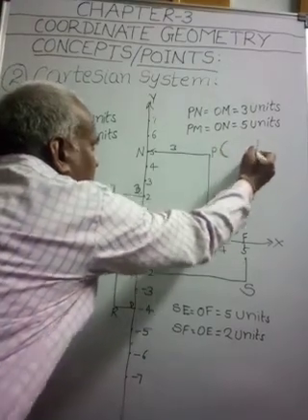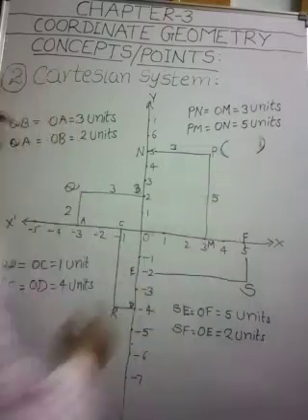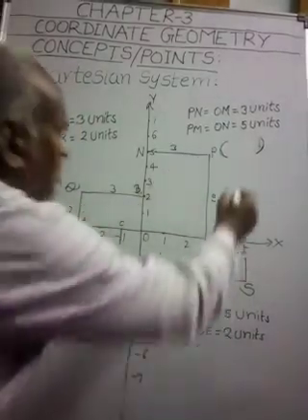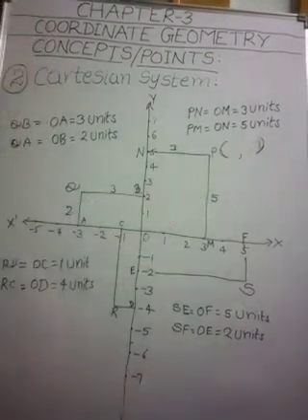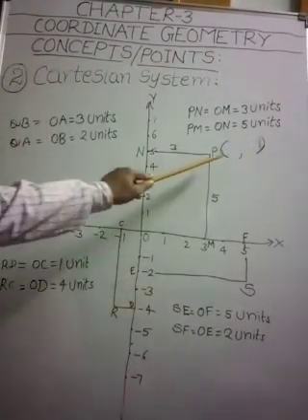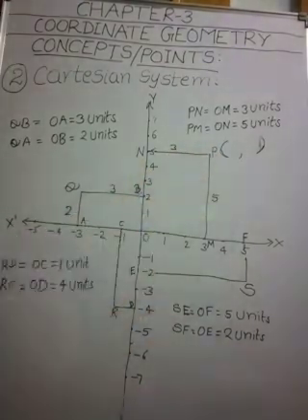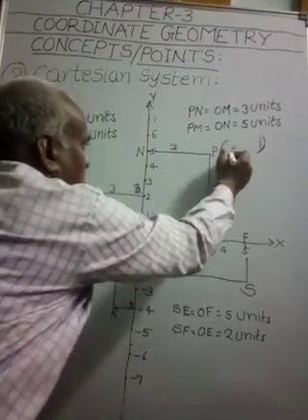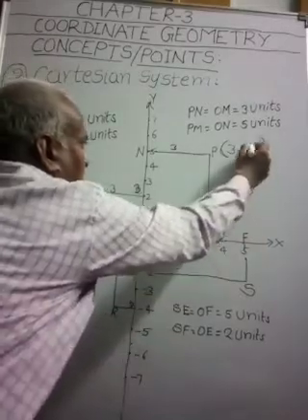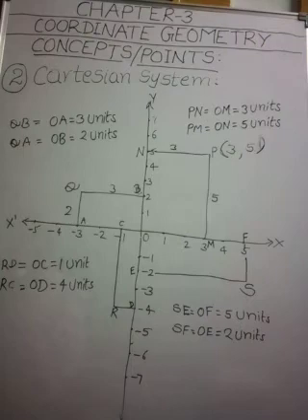We use small brackets and write the x coordinate and y coordinate in these brackets. How many units are there from y axis? 3 units, and here 5 units from x axis. These are the coordinates of the point P.